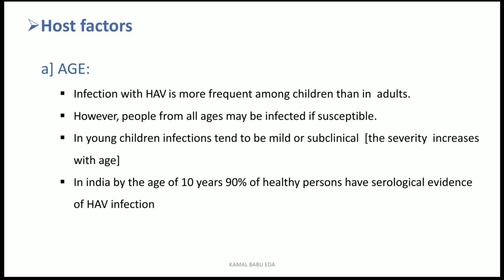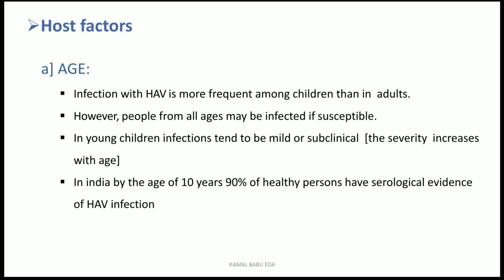So what is happening in young children? The infection is mainly mild or subclinical, and it will increase in severity along with age. In India, by the age of 10 years, 90% of healthy persons have serological evidence of HAV infection.